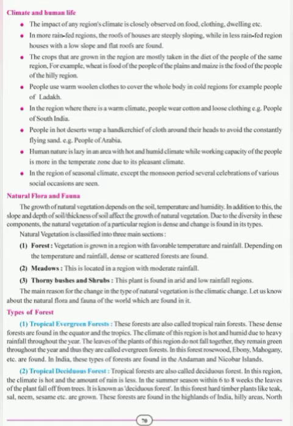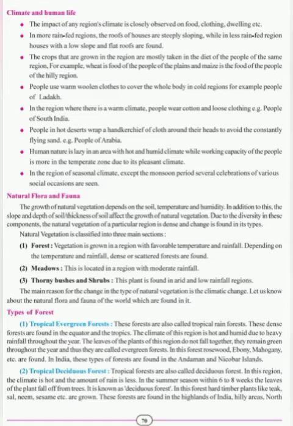Vegetation is grown in a region with favorable temperature and rainfall. Depending on the temperature and rainfall, dense or scattered forests are found. Students, the forests are found in the regions with favorable temperature and rainfall for the growth of vegetation. Depending on the temperature and rainfall, scattered, dense, or sparse forests are found.